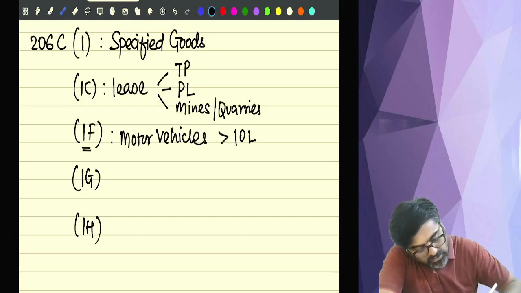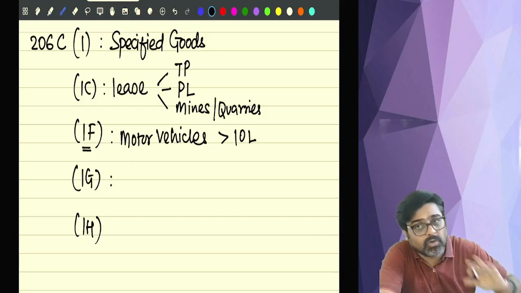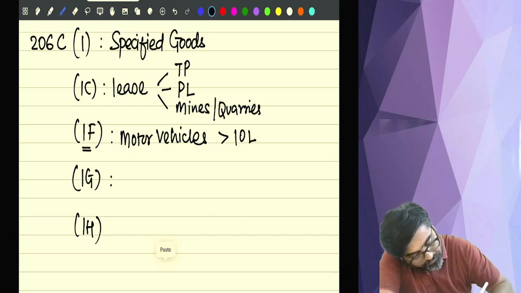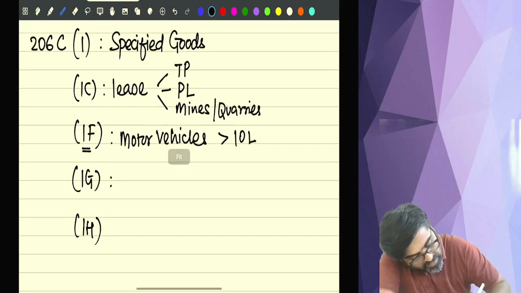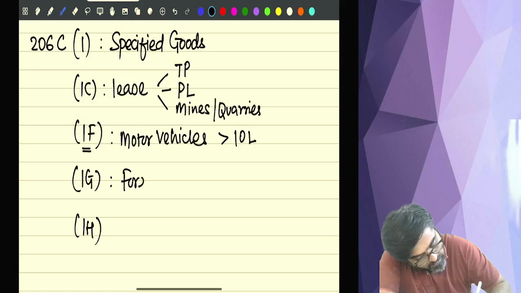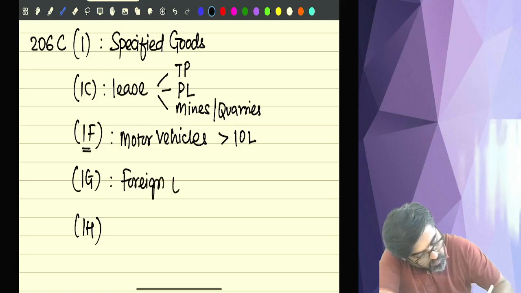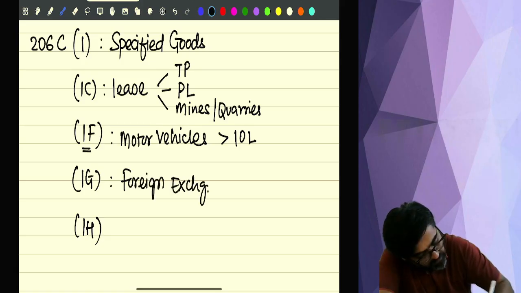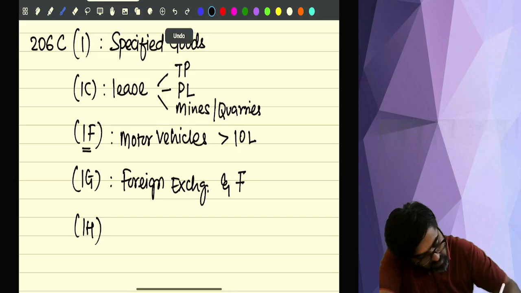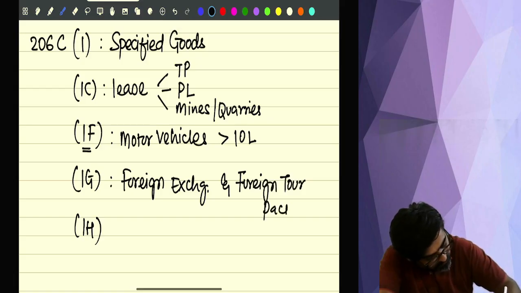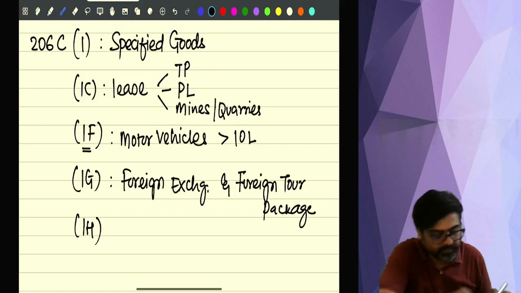Now 1G talks about foreign exchange and foreign tour package.